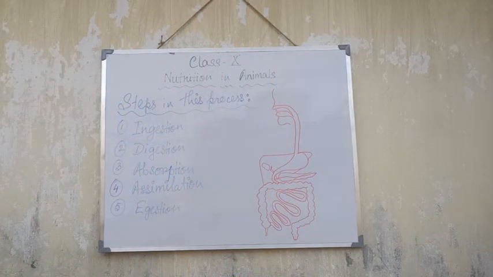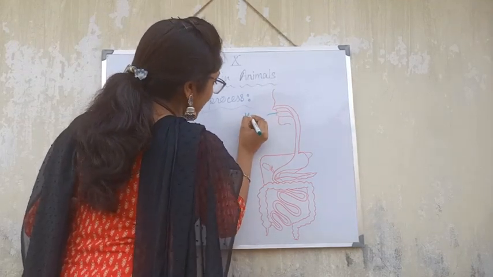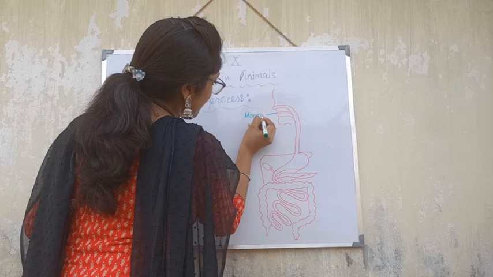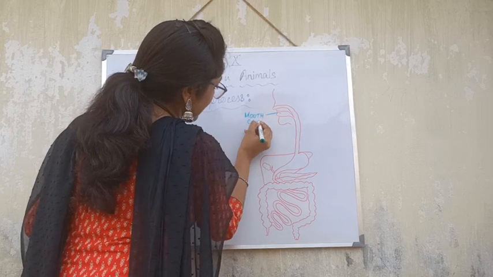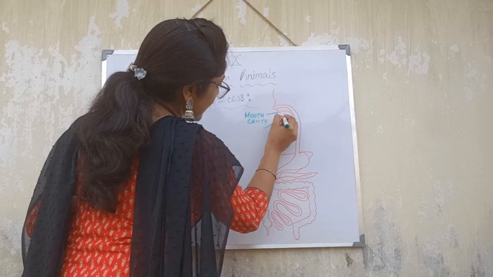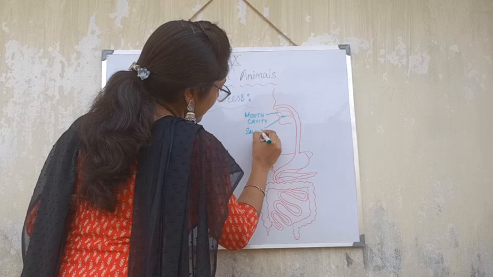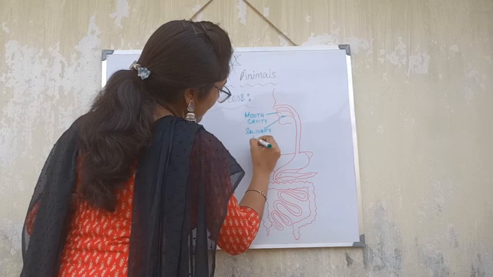So let's label it. This one is the mouth cavity. And here we can get a gland, that is the salivary gland.